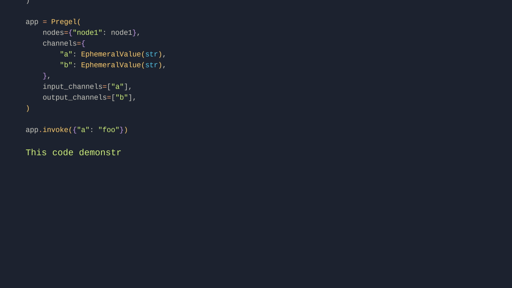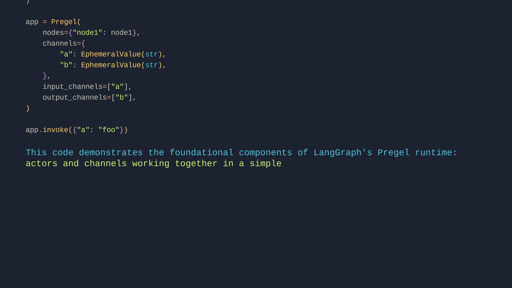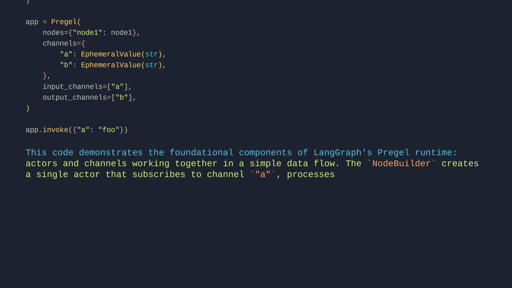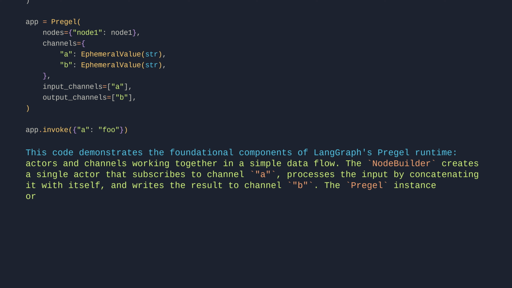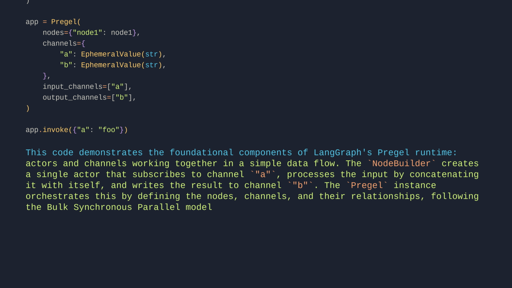This code demonstrates the foundational components of LangGraph's Pregel runtime: actors and channels working together in a simple data flow. The NodeBuilder creates a single actor that subscribes to channel A, processes the input by concatenating it with itself, and writes the result to channel B. The Pregel instance orchestrates this by defining the nodes, channels, and their relationships, following the bulk synchronous parallel model where execution happens in discrete steps of planning, execution, and channel updates.